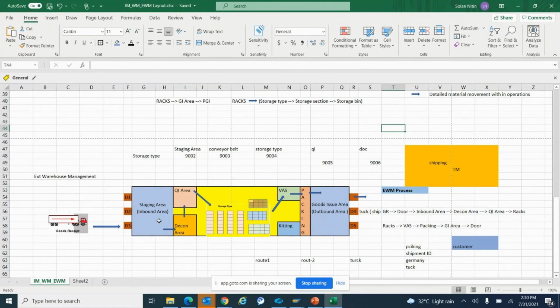The only issue that they had was that from this particular point to the production point, where the material will come, the entire process takes around 4 hours, and the warehouse manager doesn't know where the material actually is.